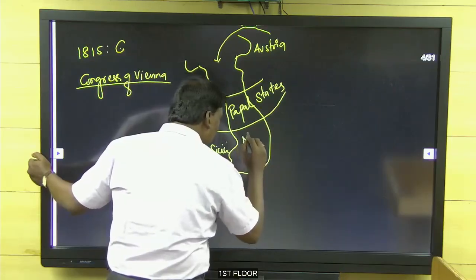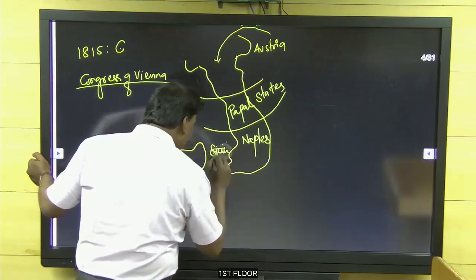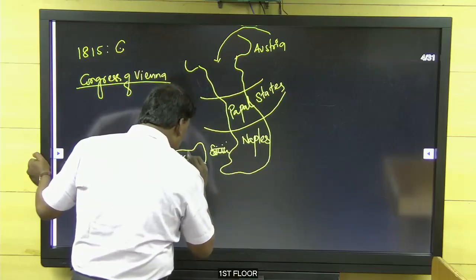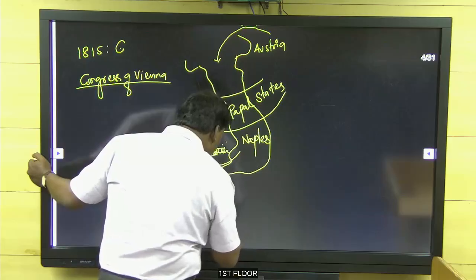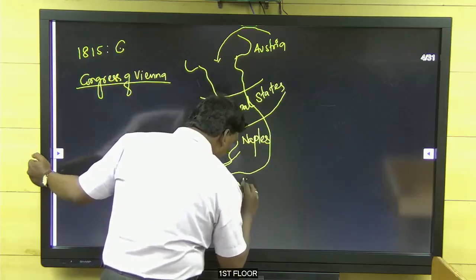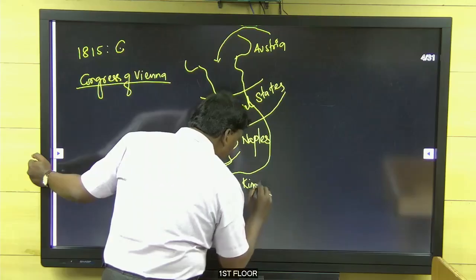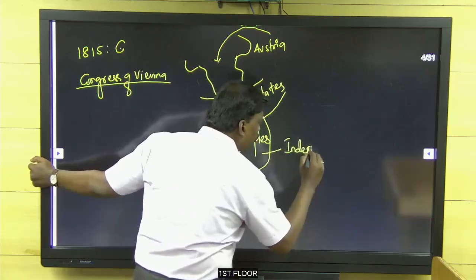and this is called the Sicilian kingdom, Naples and Sicily. This is Naples, and this is Sicily, that is called the Sicilian kingdom. And this was ruled by an independent ruler.